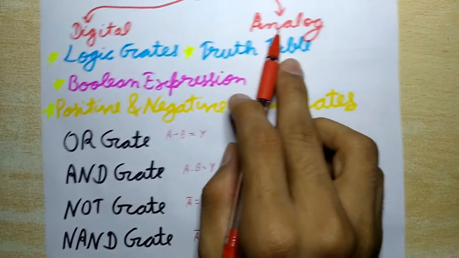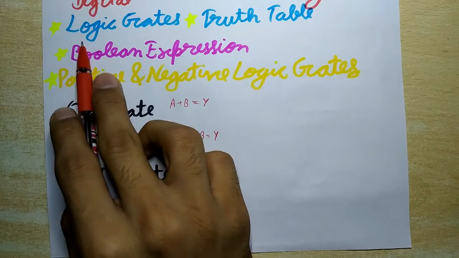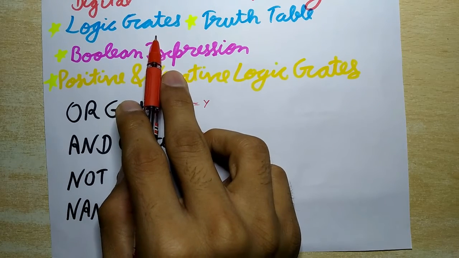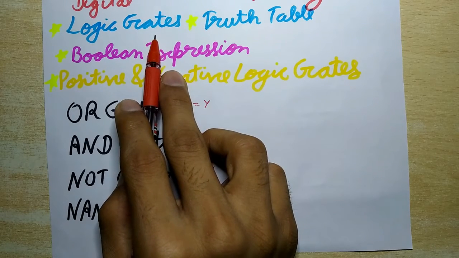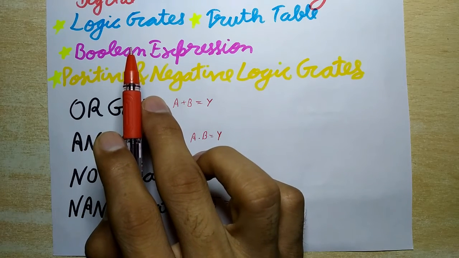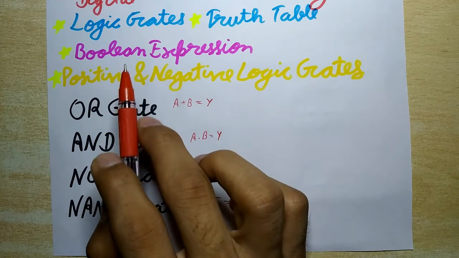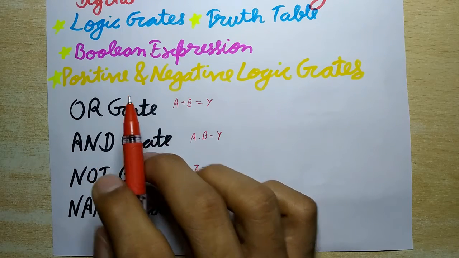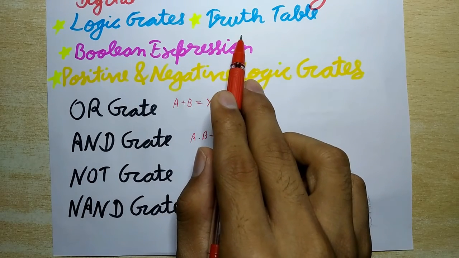Now next is logic gate. A logic gate is a digital circuit that has one or more inputs but only one output. It follows the logical relationship between the input and output voltages. Now next is the truth table.